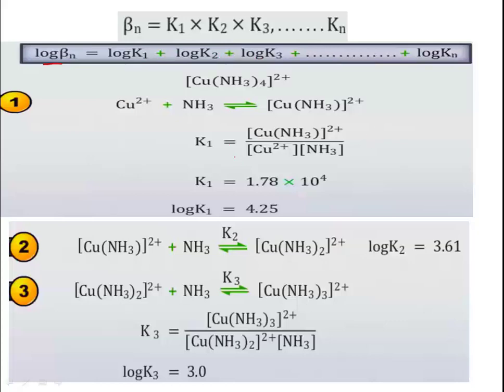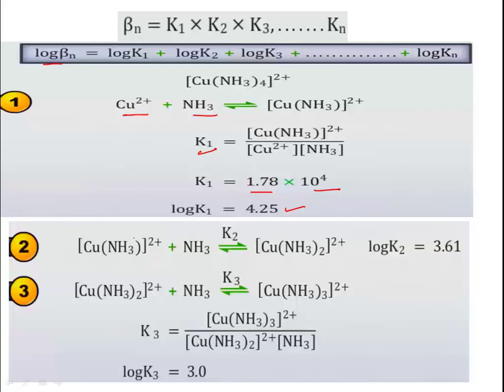Now let us take one example, that is the tetraammine copper(II) ion. In step 1, Cu2+ combines with ammonia, resulting in the formation of Cu(NH3) 2+. Then K1 is written for this, and the value of K1 was found to be 1.478 into 10 to the power 4, or its log value is 4.25.